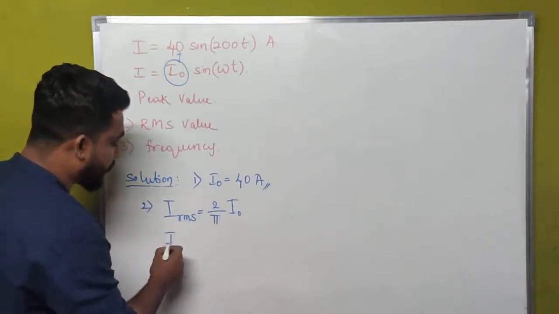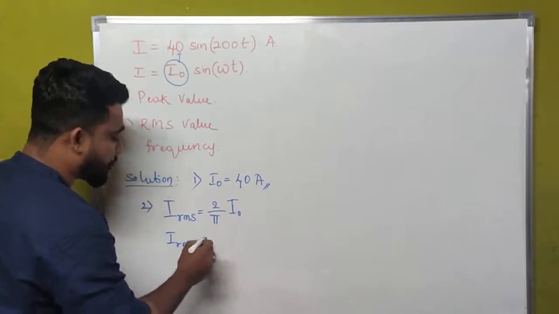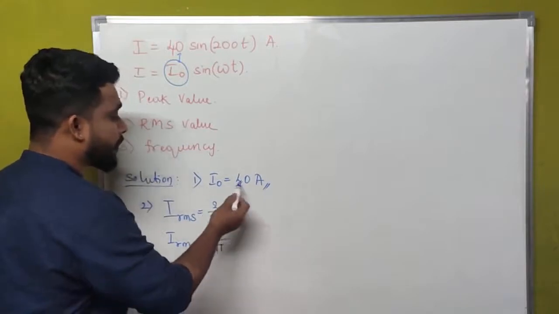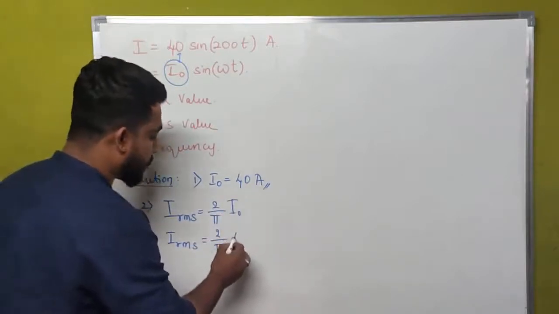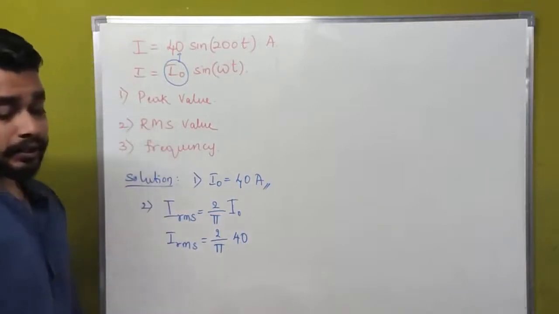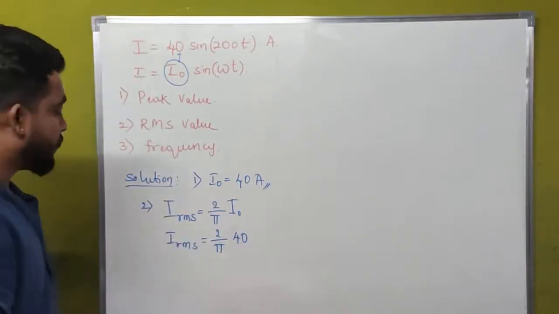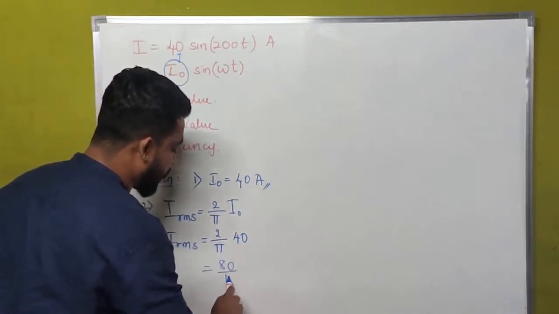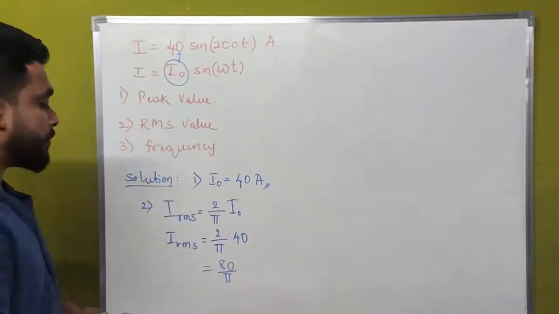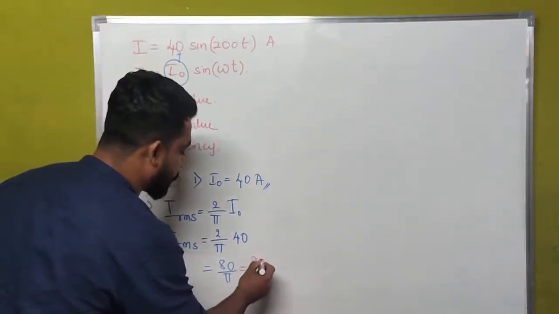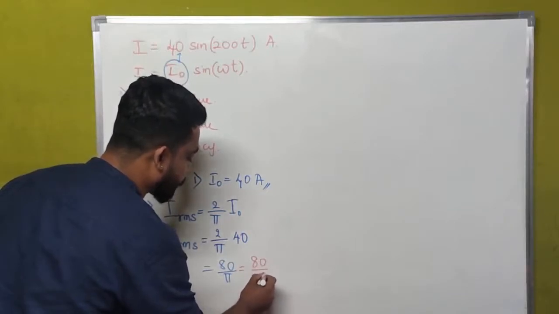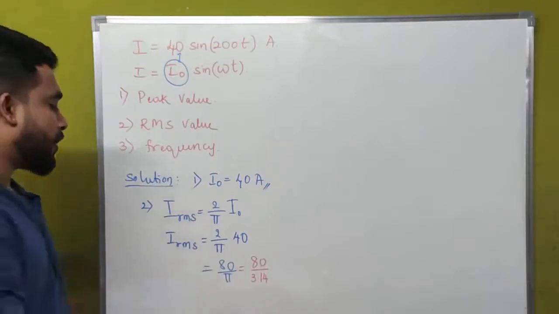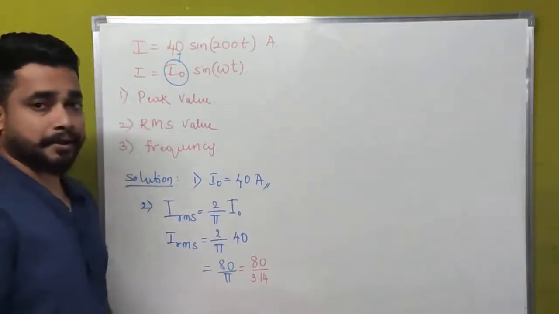Then what is the value of IRMS? IRMS is equal to 2 divided by pi times I naught, and I naught is 40 ampere. So 2 into 40 is 80, and 80 divided by pi, that is 80 divided by 3.142. The value of pi is 3.14, or you may write it as 22 divided by 7.